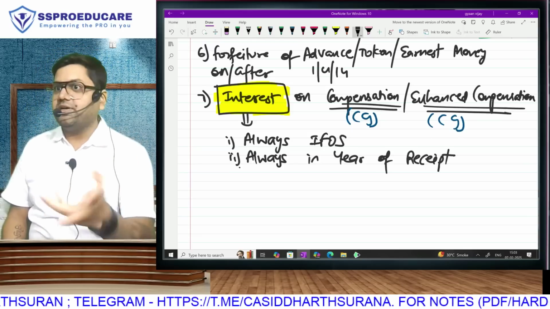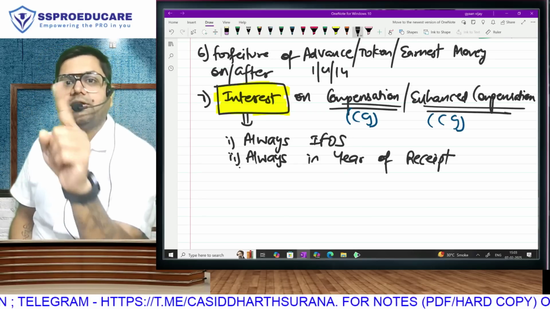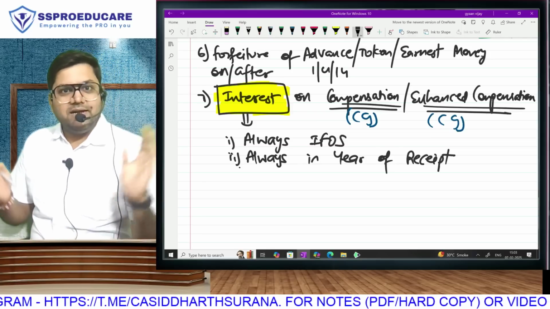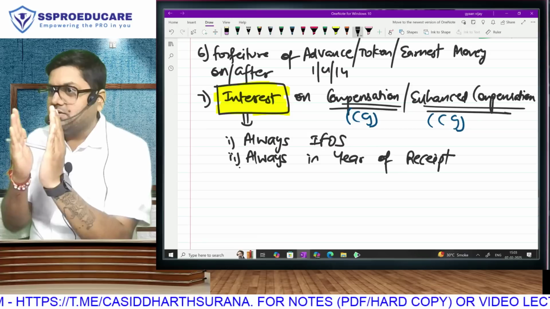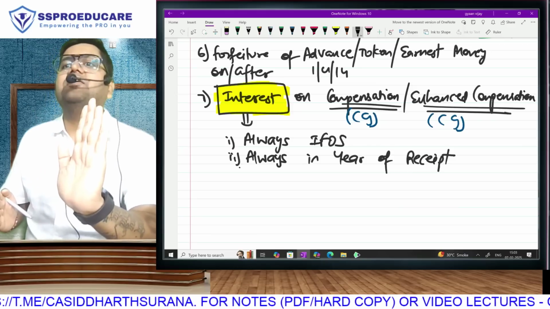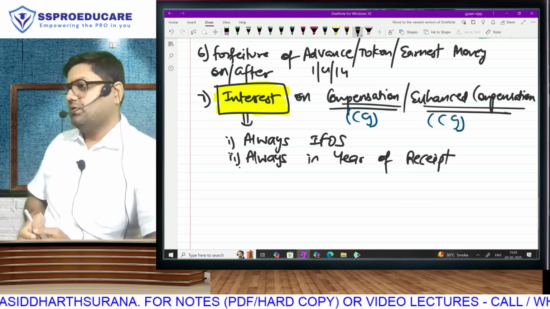Like compensation also, we did a specific year, no? First installment, enhanced compensation, final order. Interest will be taxable in the year of receipt. You understand? Interest is coming for a delay in compensation. So, some interest will be for all the years, but we can't open so many files. So, we will take tax on the interest in the year in which you have received.